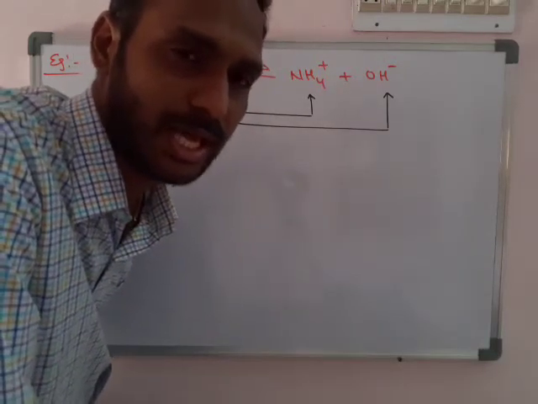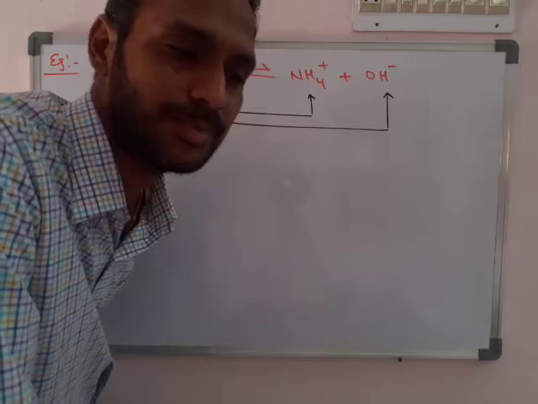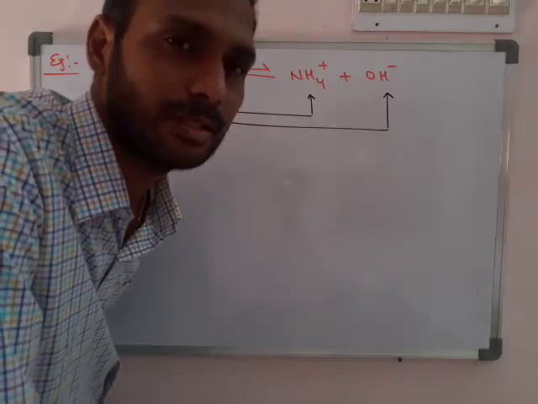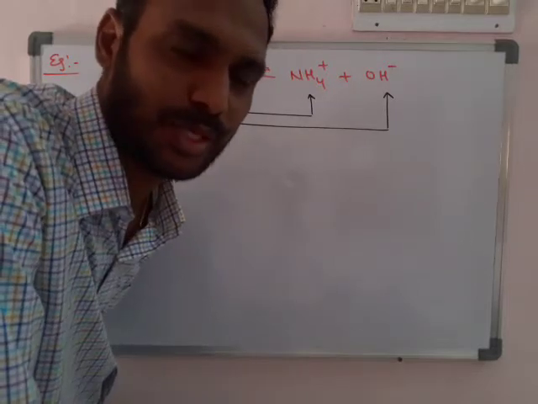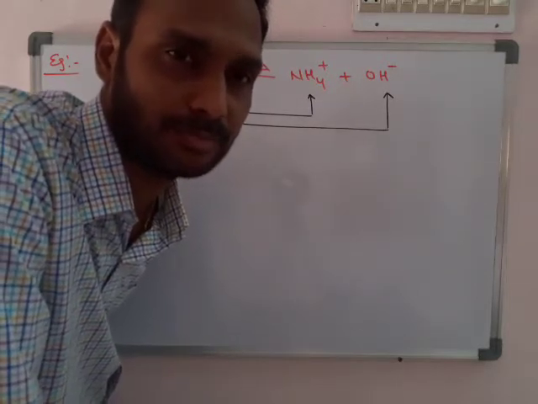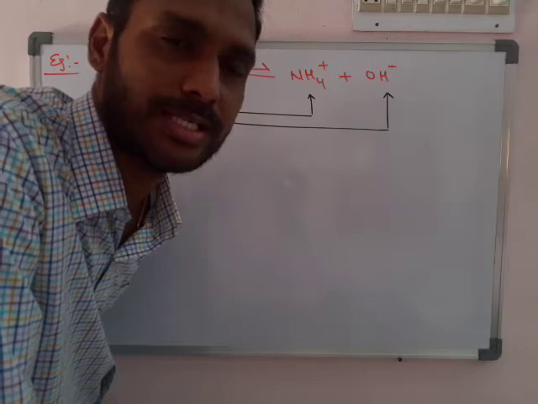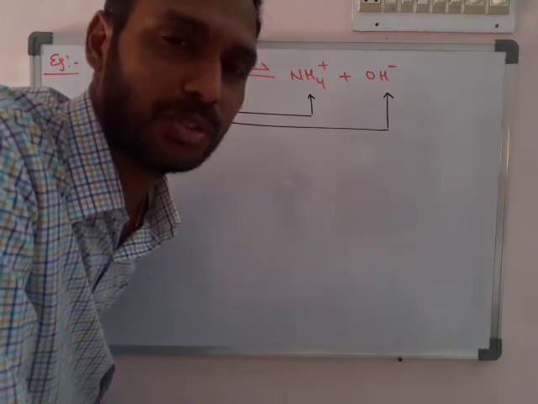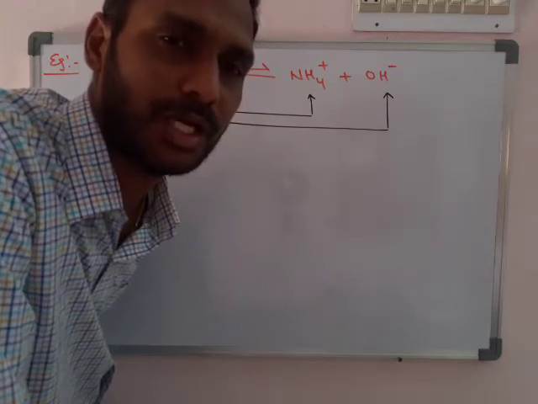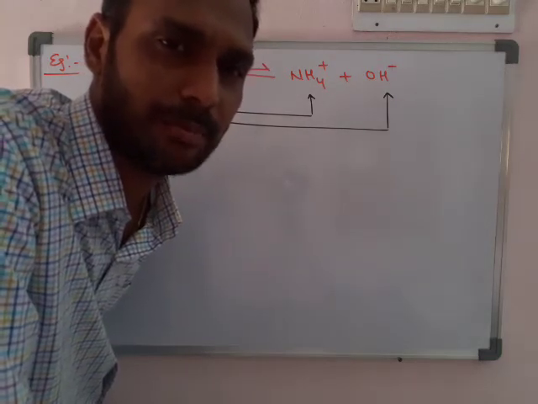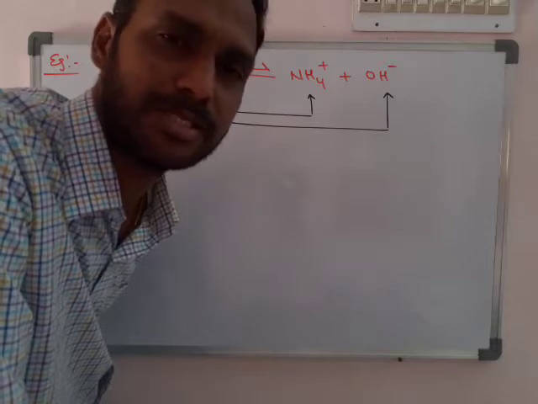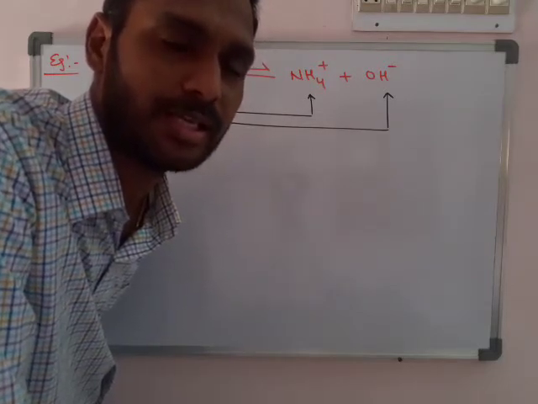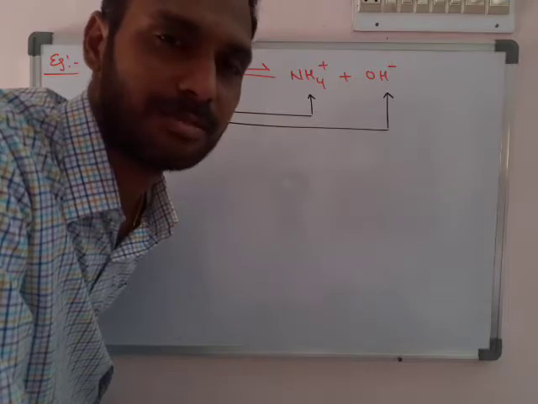In Arrhenius theory, the basic character of NH3 was not proved at all. According to Arrhenius theory, NH3 is not a base because it does not increase the OH minus concentration in the water. If you follow the Arrhenius theory, NH3 is not a base, but if we do an experiment, NH3 has base character. If you follow the Bronsted theory, it is perfectly treated as a base.